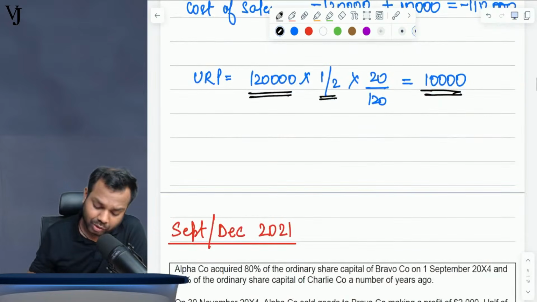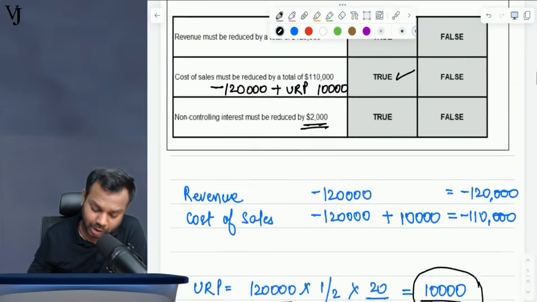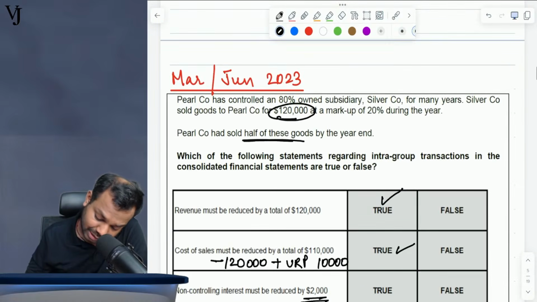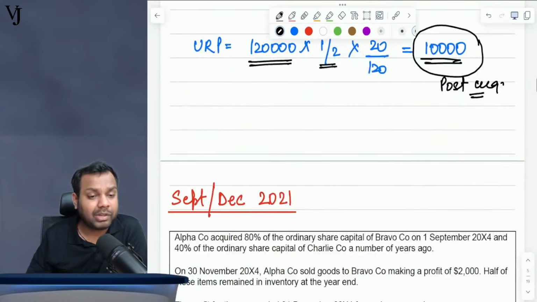Okay, fine. So now this unrealized profit of 10,000 will be recognized where? In the post acquisition profit. In the post acquisition, tell me yes or no. Who has sold the goods first? See, silver company, so the subsidiary has sold to the parent, right? So it will be recognized in the post acquisition period.